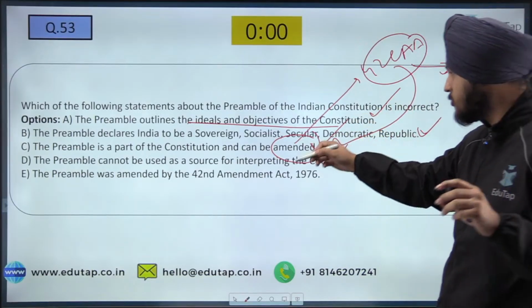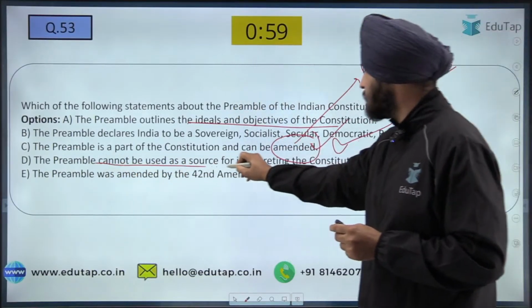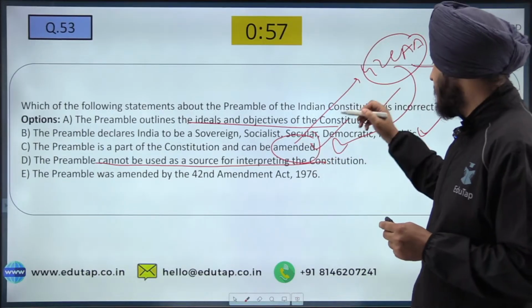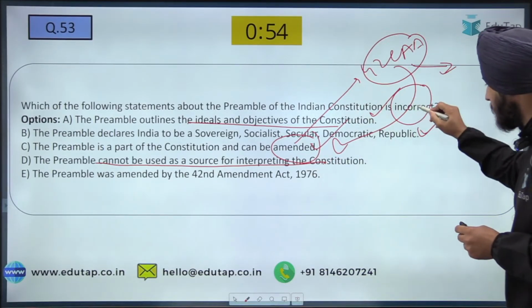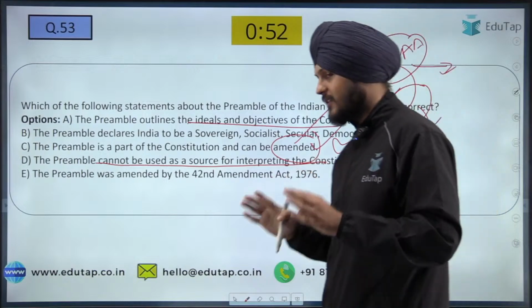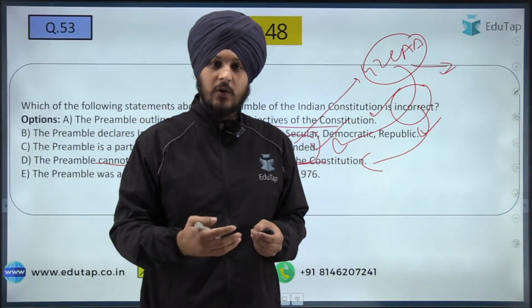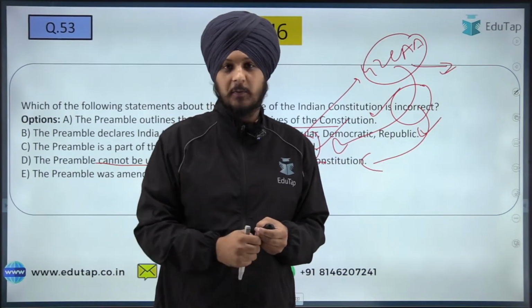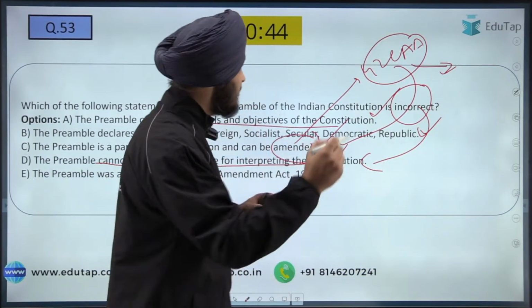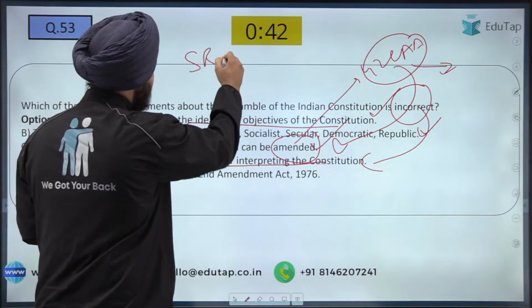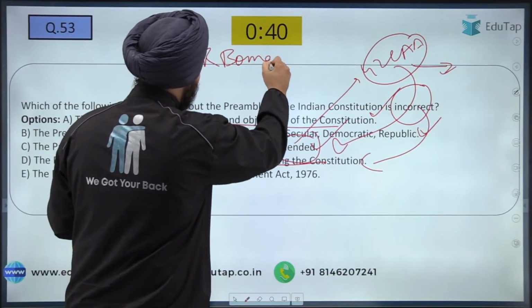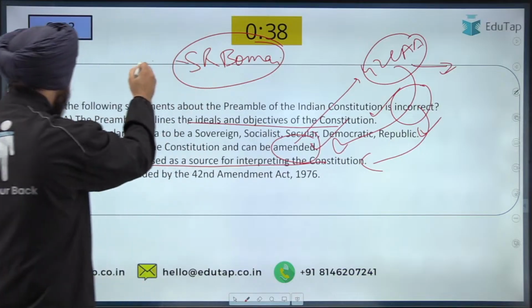Let me read the next option also, that the preamble cannot be used as a source of interpreting the Constitution. Now this is an incorrect option. Why incorrect? Because yes, the Supreme Court or any court can use preamble in order to interpret the different provisions mentioned in the Constitution. And let me tell you that in the SR Bommai case, this specific fact was very much highlighted.